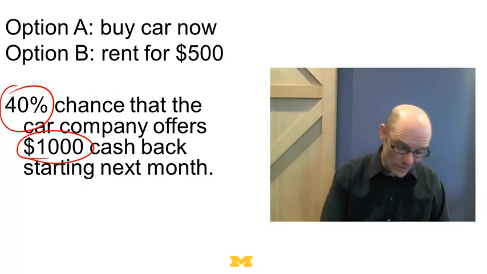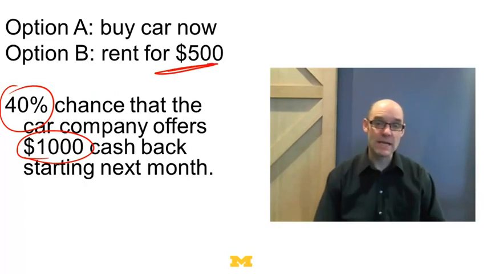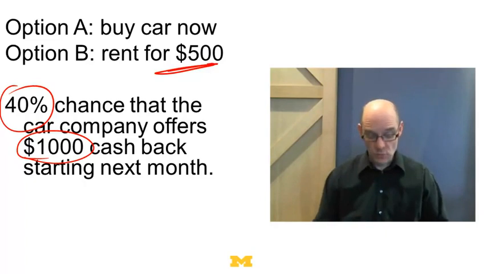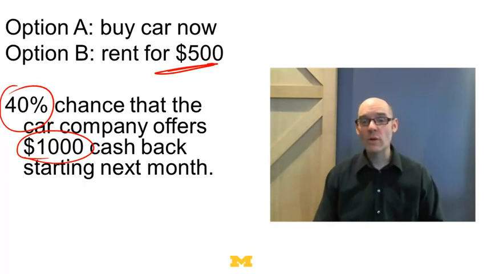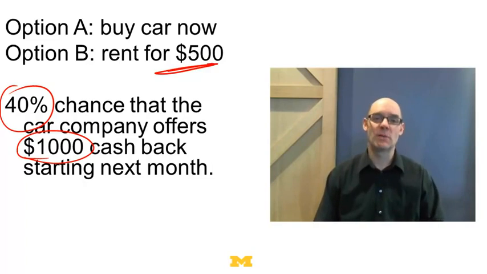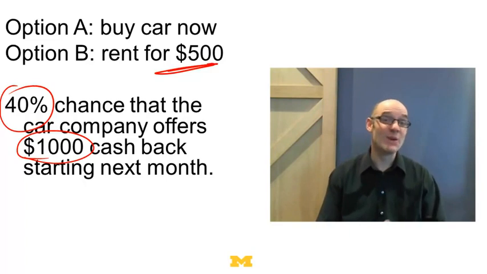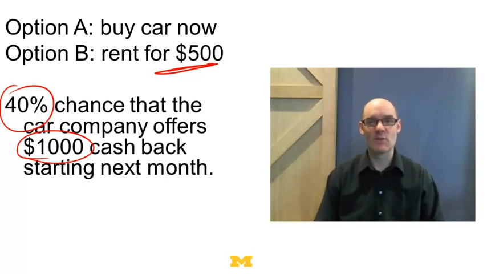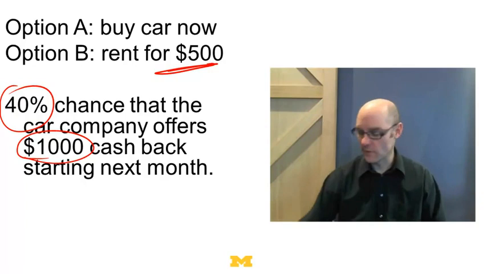So what you could do is rent a car for $500 right now, and then wait and hope there's a cashback option. What we want to figure out is, what would it be worth to you if someone could tell you? Suppose you knew someone at the auto company, and they said, I can tell you whether they're having a cashback program or not, but it's going to cost you. So what would that information be worth? How much would you pay to know if there's going to be a cashback program? That's what we want to figure out.